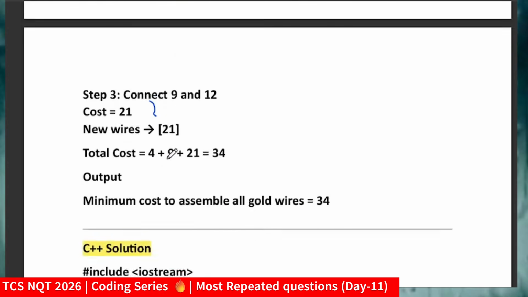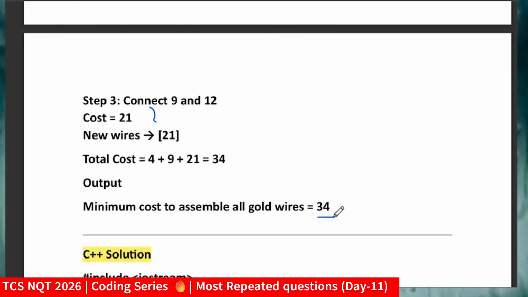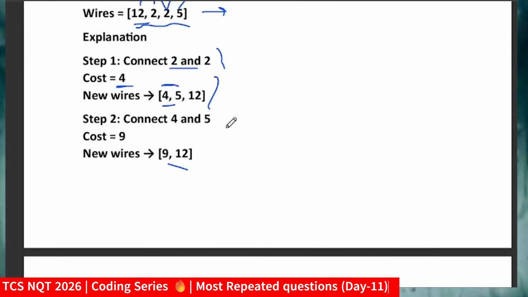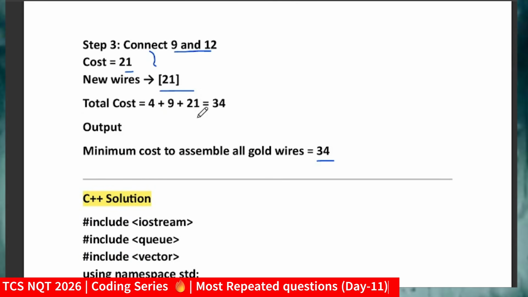For this, the minimum cost will be 34. Why? Because for 12 and 9 the cost will be 21, for step 2, 4 and 5 the cost will be 9, and for step 1 the cost will be 4. So 4 plus 9 plus 21 will be 34. So this will be your minimum cost.